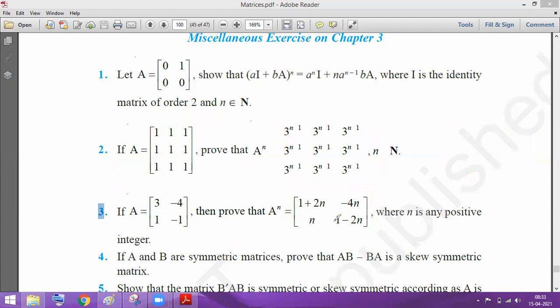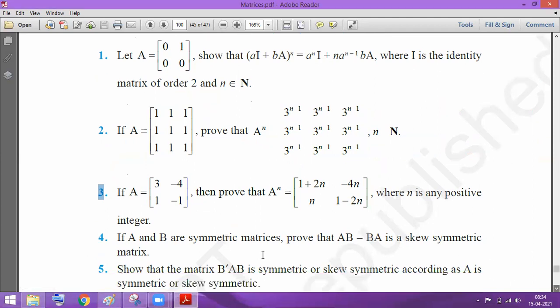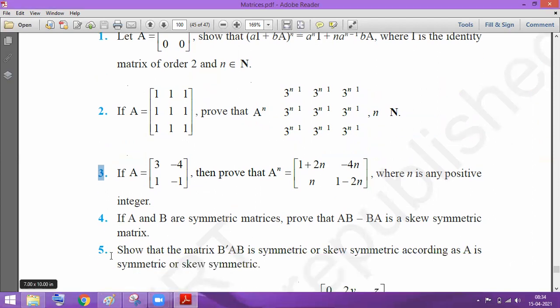Question number 3 is based on the same property. Okay, you have to prove it for n equal to 1, 2, 3 and the same. Alright, so now we will move on. This is the homework. 2 and 3 is the homework. The first one, I have already covered. Now you choose any one of the questions, question number 4 or 5. I'll solve one of them today, between 4 and 5.